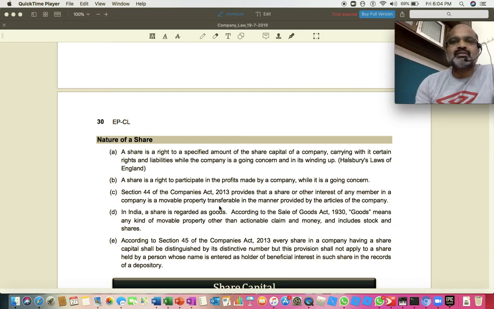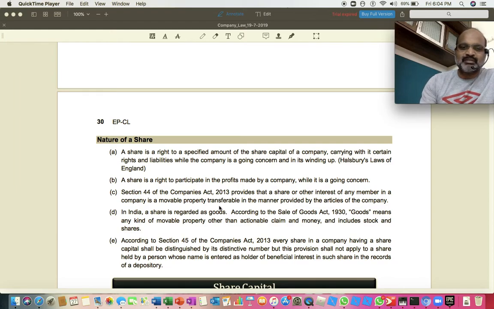That means shares of a company can be treated as movable property, and shares are treated as movable property as per the Sale of Goods Act of 1930. Goods are nothing but movable property. So just like how you sell goods in the market, you can sell shares in the market. To sell goods you will go to a market, but to sell the shares of a public company you will go to the stock exchange.